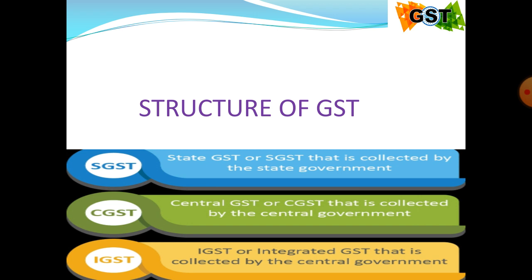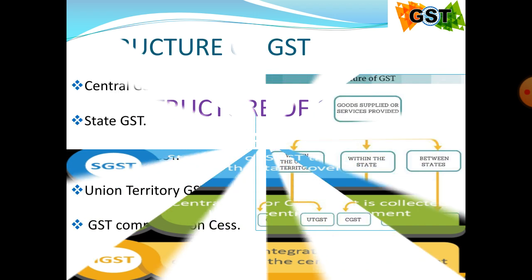Basically, GST has two components: central goods and service tax and state goods and service tax. First one, central goods and service tax. It is a tax levied by the central government or union government of India. And the second part is state goods and service tax. It is the tax levied by state government of India, and along with it there will be IGST portfolio, as it relates to interstate supplies. But regarding the two components, mainly focus on central goods and service tax and state goods and service tax.